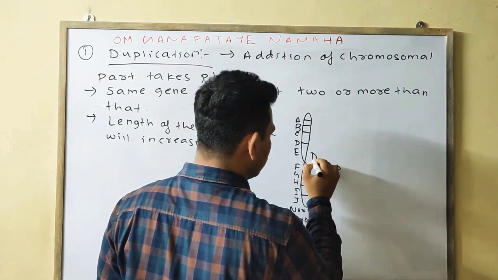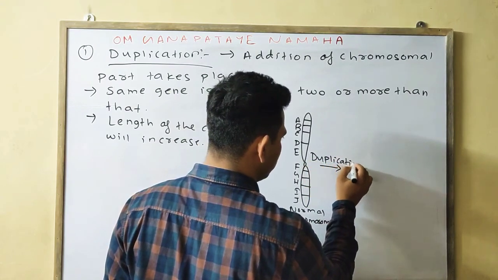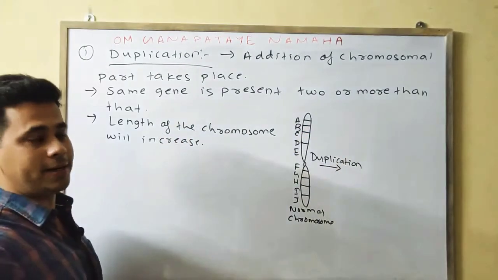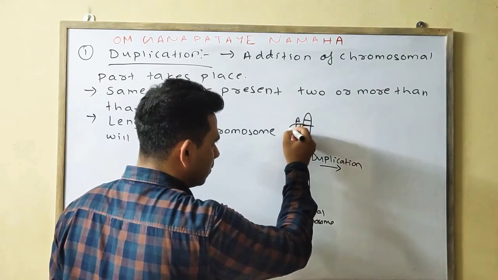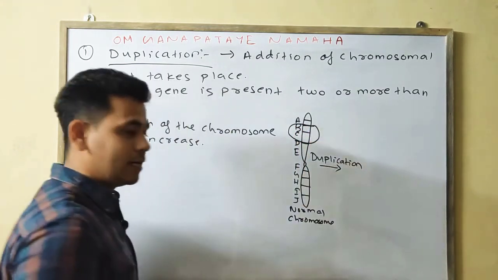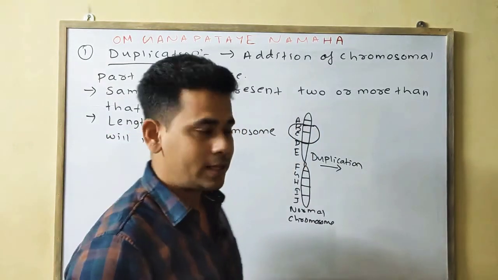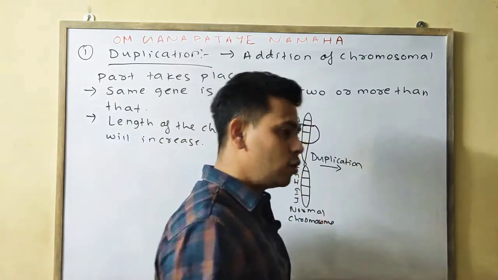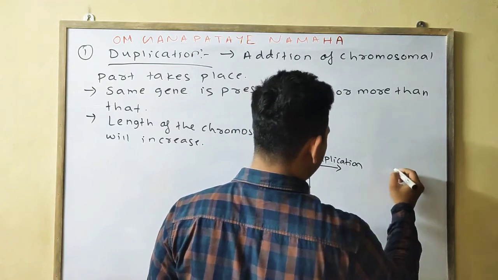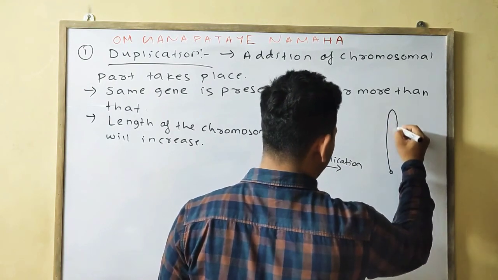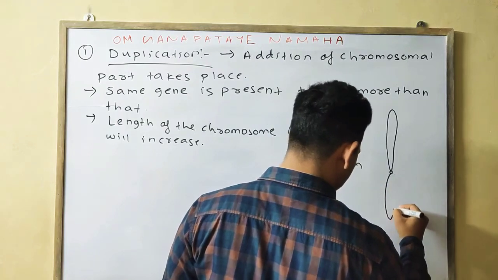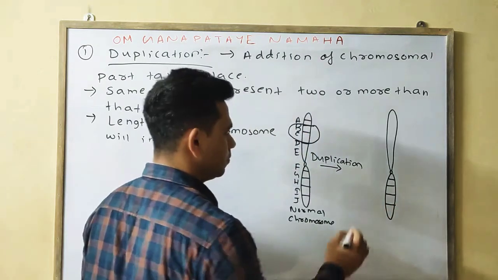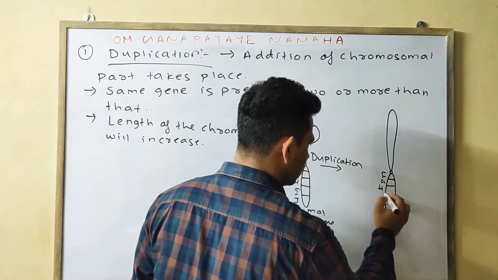What happens in the case of duplication? Suppose the B and C segments get repeated, or we can say duplicated. Then the same gene is present more than one time, or we can say two times, or it can also be more than two times. So what will happen? This one is your centromere. First I am doing the lower one: F, G, H, I, J.